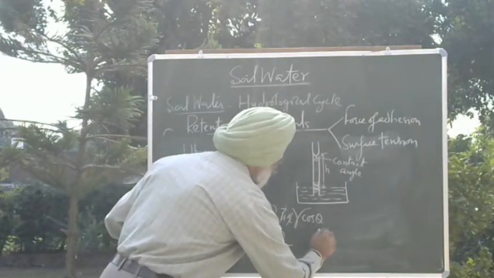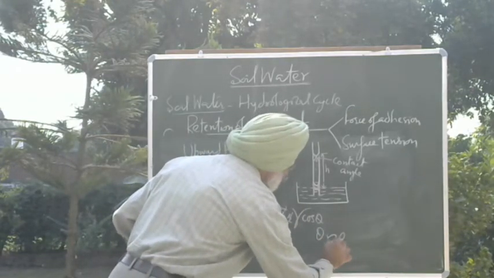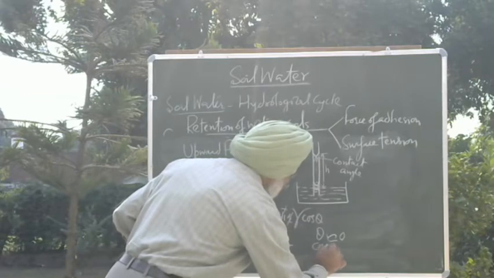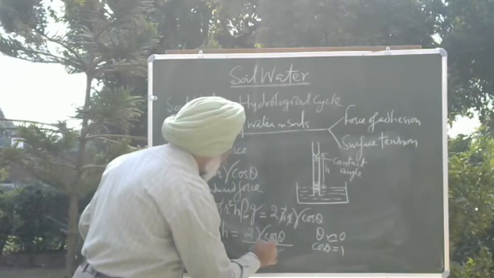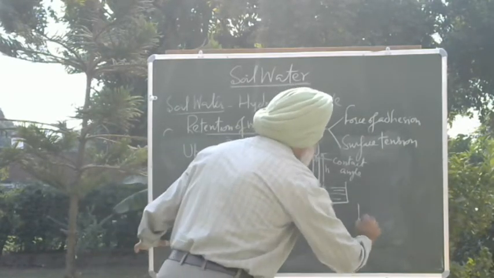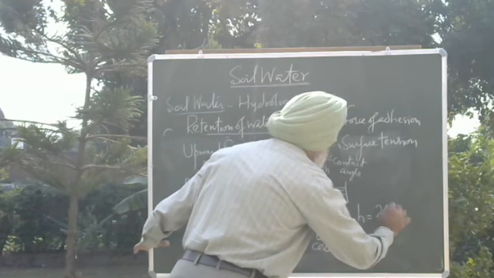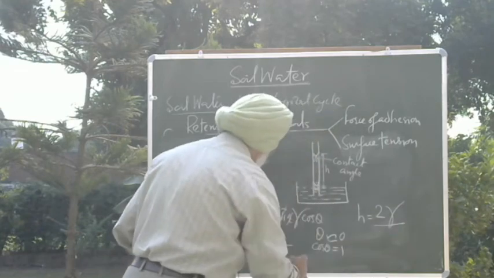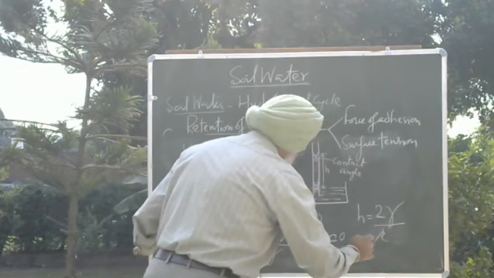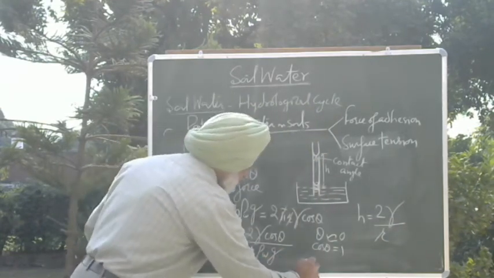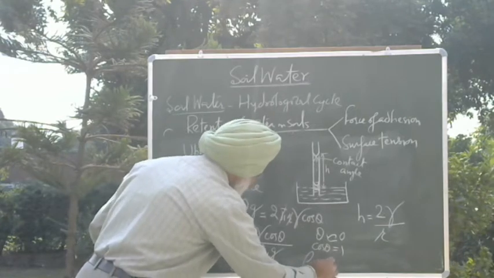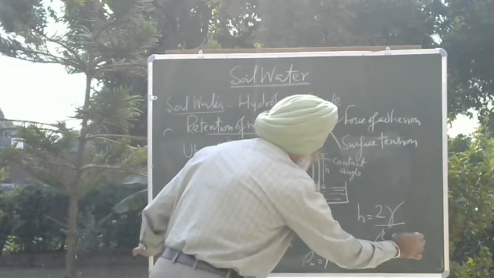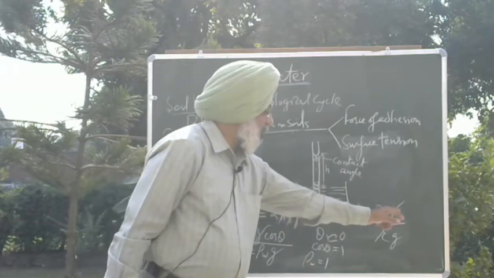So if theta approaches 0, cos theta will be 1. Then you are left with h equal to 2 times surface tension divided by r, times density of water, which is 1, times acceleration due to gravity. Now surface tension is constant.